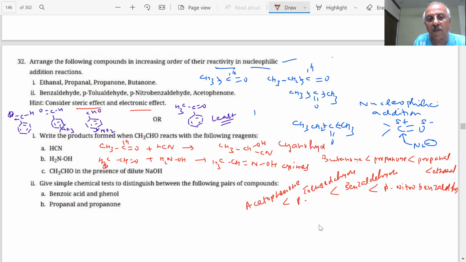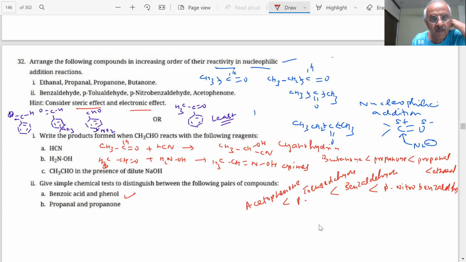Cyanohydrin. Give a chemical test to distinguish benzoic acid and phenol. You already know carboxylic acids can be easily tested, students. How do you test carboxylic acid? NaHCO3, and it will give effervescence.